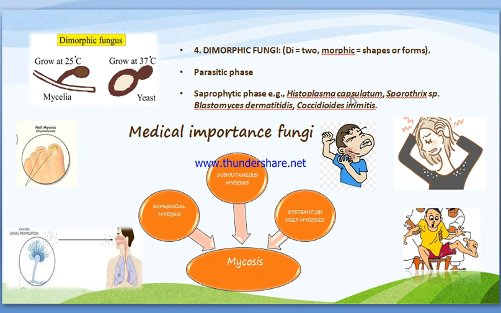Mainly immunocompromised patients, such as HIV patients, malignant patients, or transplant patients, are affected by these dimorphic fungi most commonly compared to other groups.